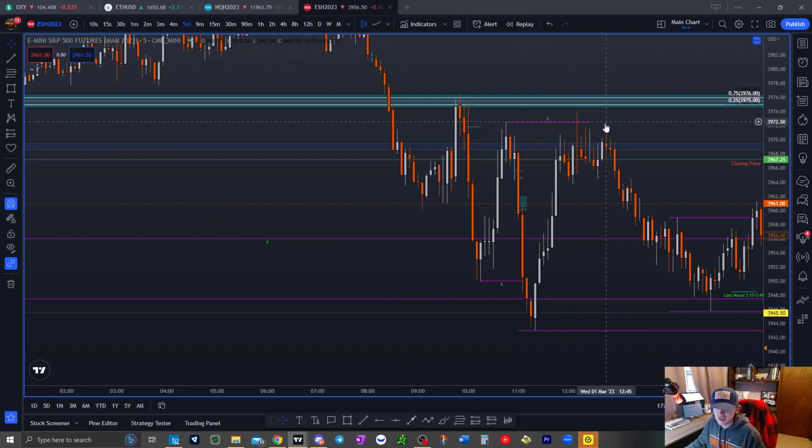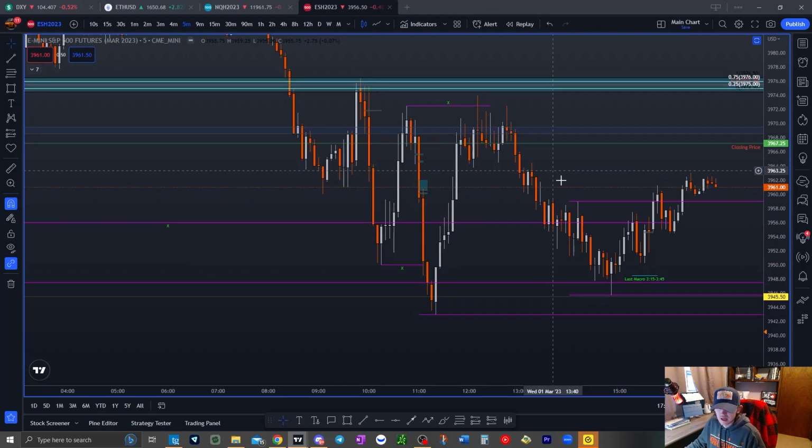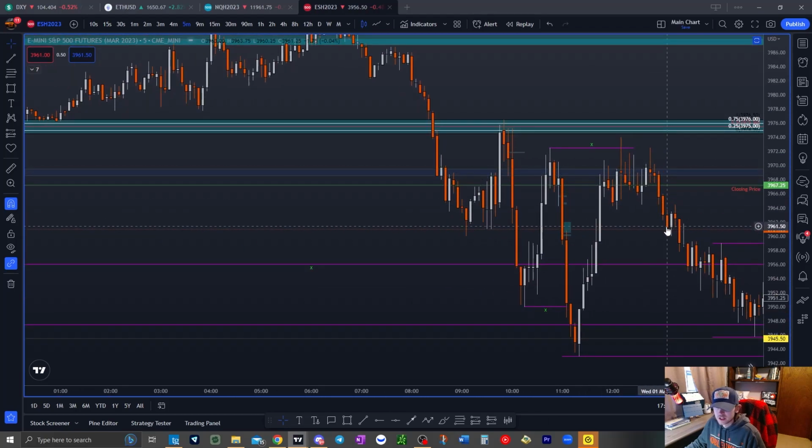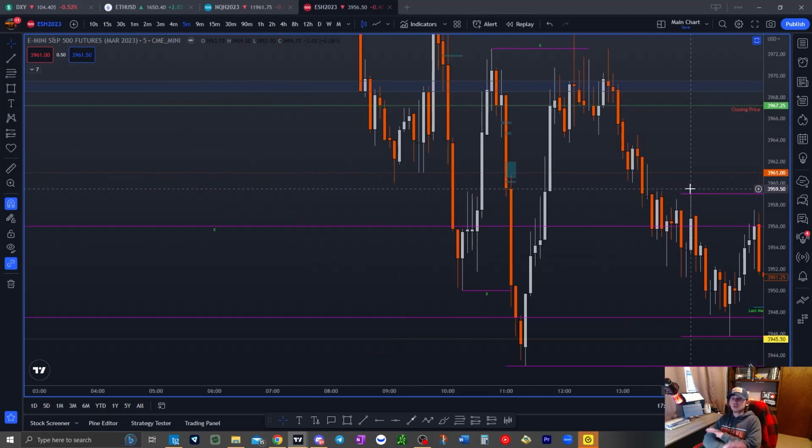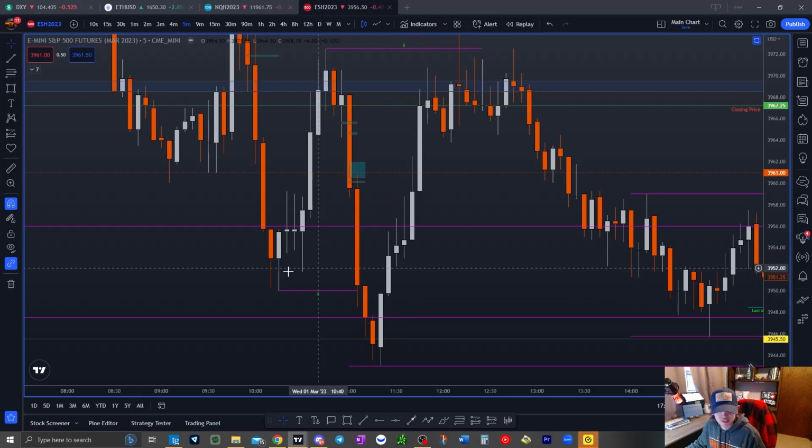Price trades up into here, trades back down, and then I ended up taking buys to come up into this high, but I'll get to that in a minute. Trades down, shifts structure, comes up and rejects. And the second leg here, so this could have rejected here and continued higher, but this leg down, this 5-minute candle, clear indication that price wants to continue lower into this gap that's down here that I actually marked up into my group chat for people to keep their eye on.